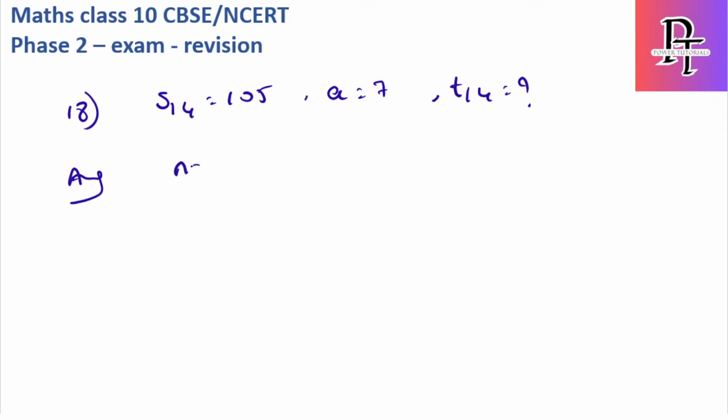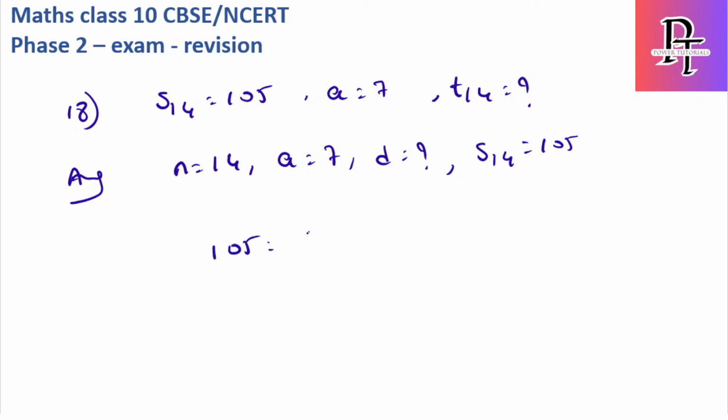So we have N value as 14, A value we have 7, D value we don't know, and they're asking T14. We have S14, which is 105. Substitute the S14 value, we'll get D value.